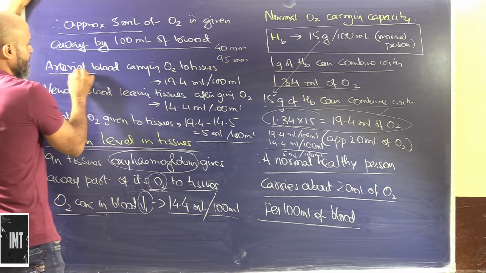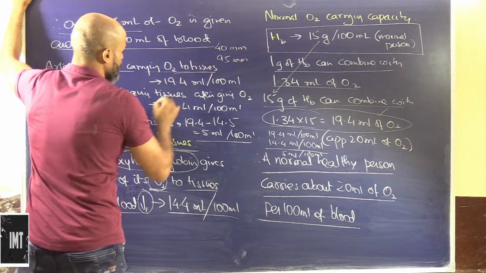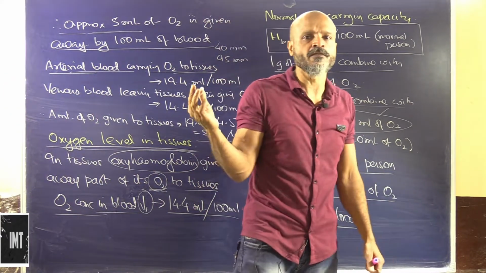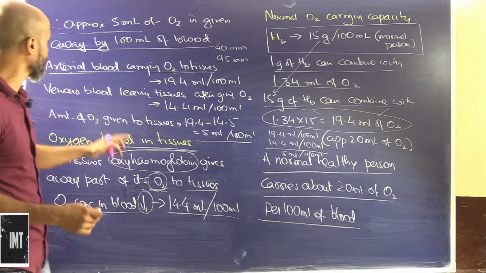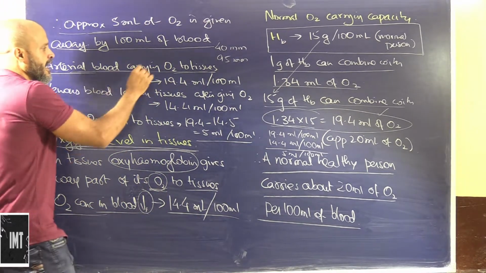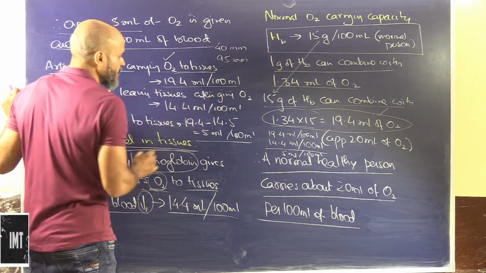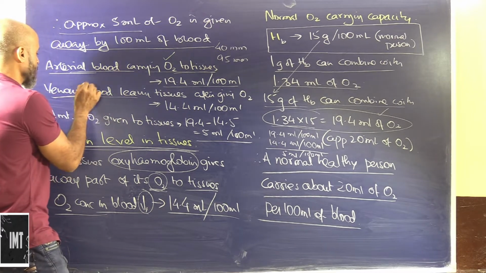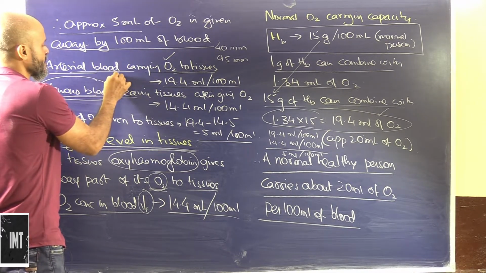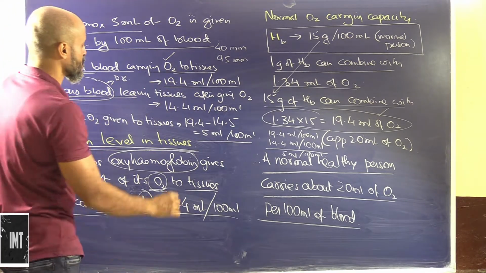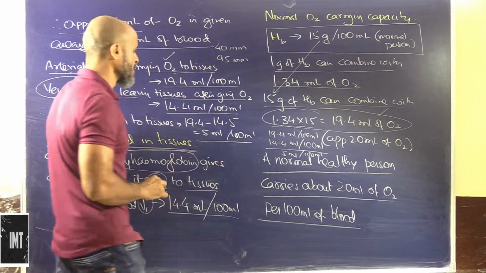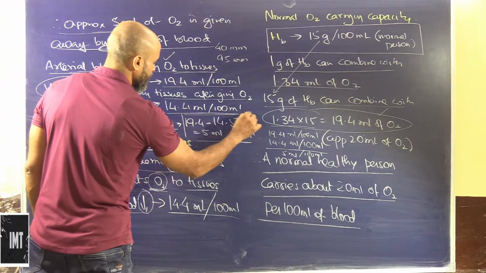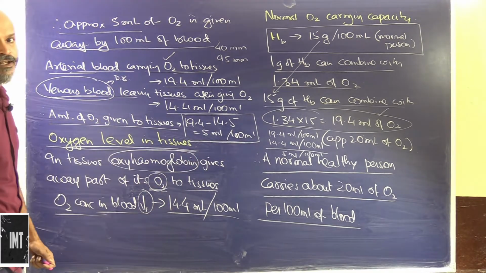So if you see, the arterial blood carrying oxygen to tissues, the arterial blood means the blood which is pumped by the aorta of the heart, the blood which is oxygenated has entered into the heart. So the arterial blood carries oxygen to tissues to a level of 19.4 milliliters per 100 milliliter. The venous blood basically means the deoxygenated blood leaving the tissues after giving oxygen, which is approximately 14.4 milliliters per 100 milliliters. So the amount of oxygen given to tissues will be 5 milliliter per 100 milliliter.